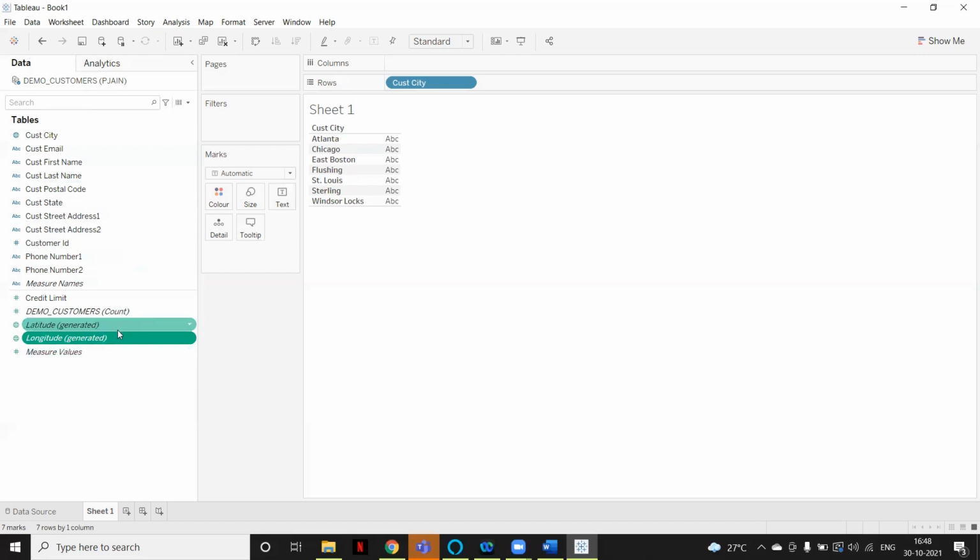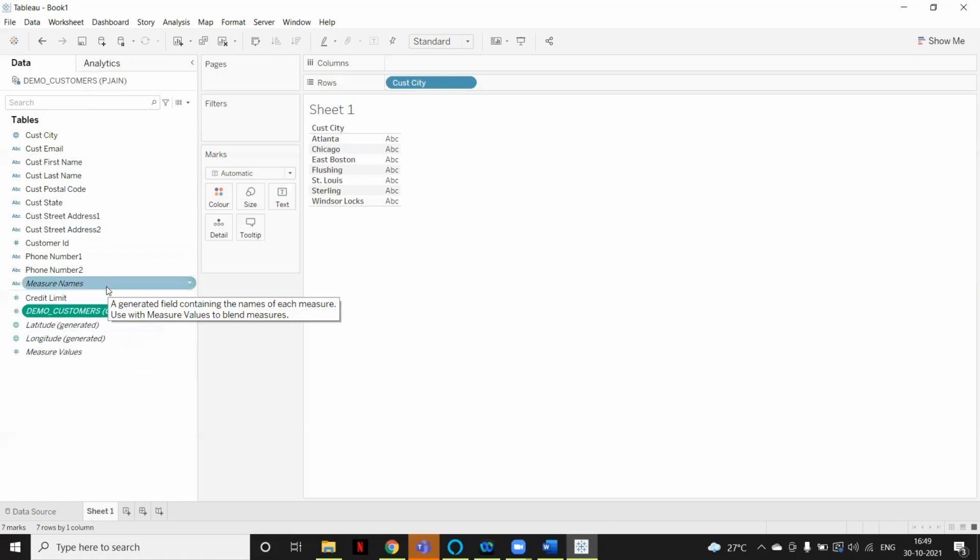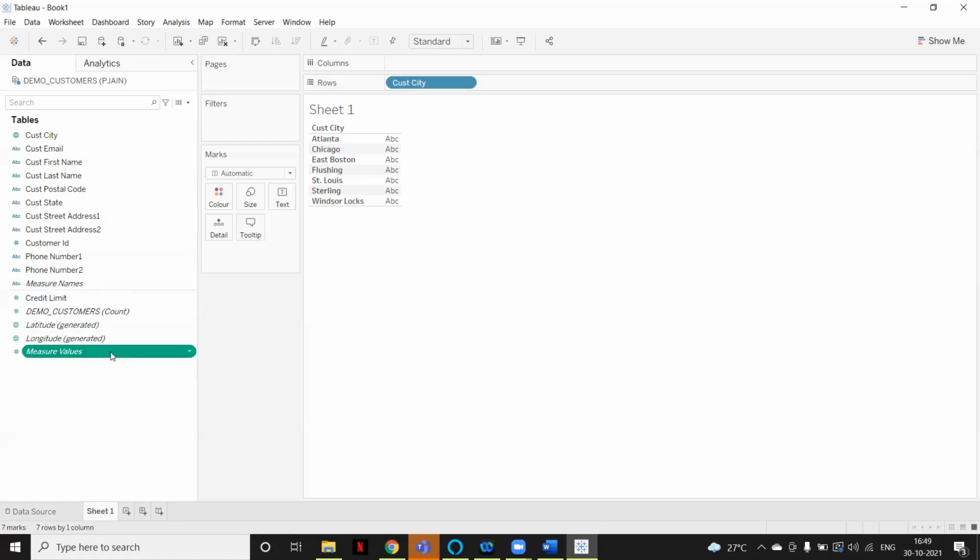Whatever number of columns is coming, Tableau will automatically divide those columns into dimensions and measures, depending on the data that is stored. Apart from those columns, Tableau will add some columns as well. Here you can see Measure Names, this Count, Latitude, Longitude, and Measure Values. These 5 columns Tableau automatically adds into the data pane, so they are not coming from your database.